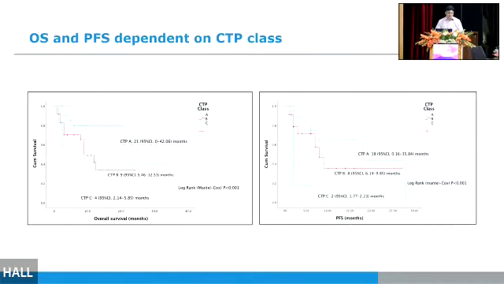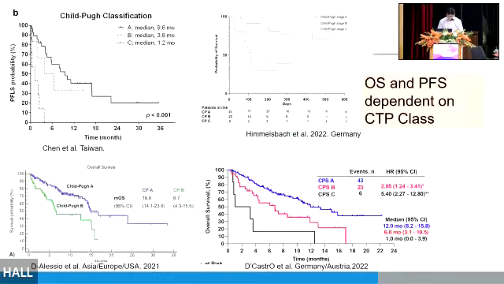The overall survival and progression-free survival were completely dependent on the Child-Pugh score. In Child A, it was 21 months, Child B, 9 months, Child C, hardly 4 months. So Child C, don't give any immunotherapies, best supportive care. The tumor may be aggressive, but the physician need not be aggressive. So it is definitely dependent on Child-Pugh score, overall survival and progression-free survival. Several of the studies have said that it is dependent on Child score.